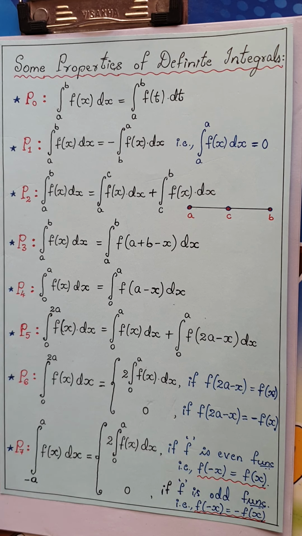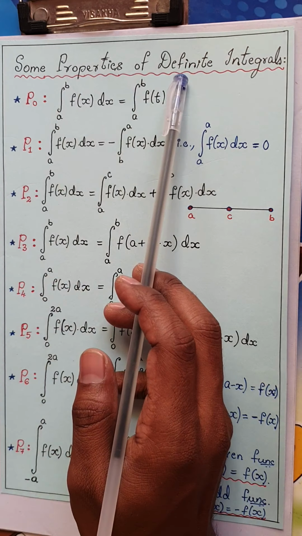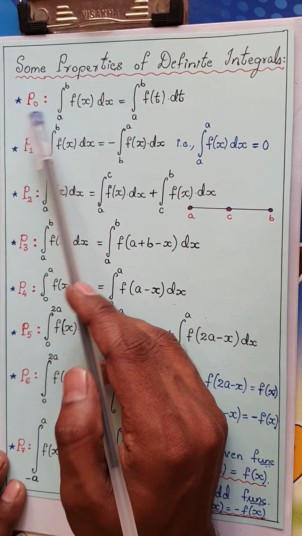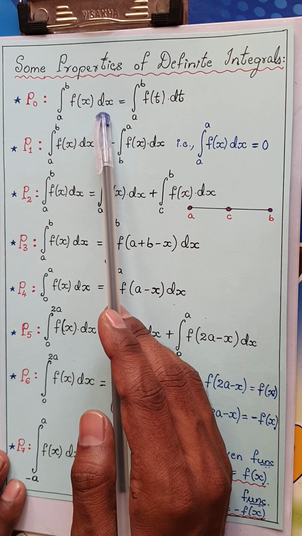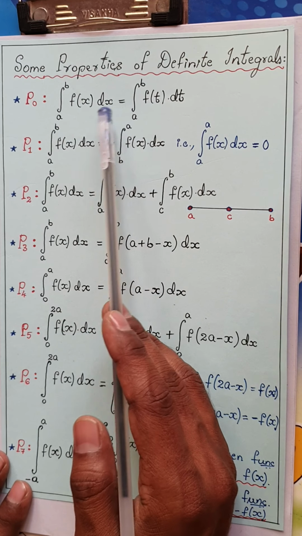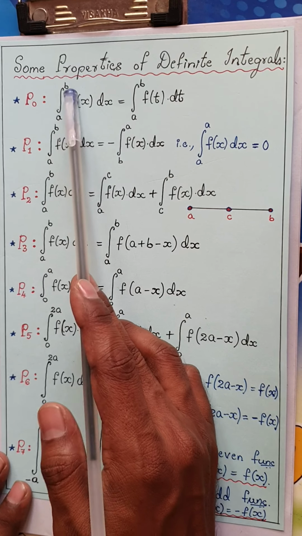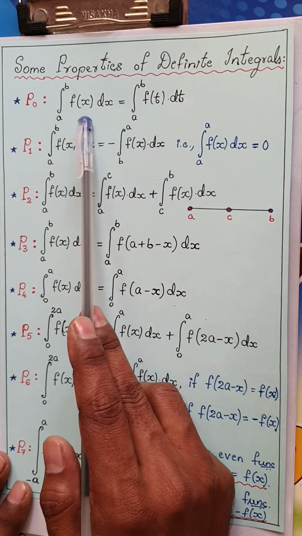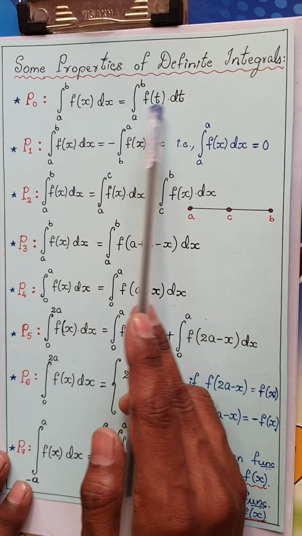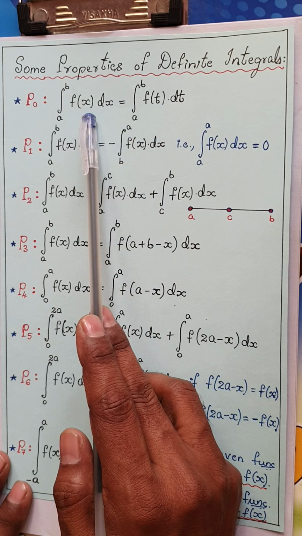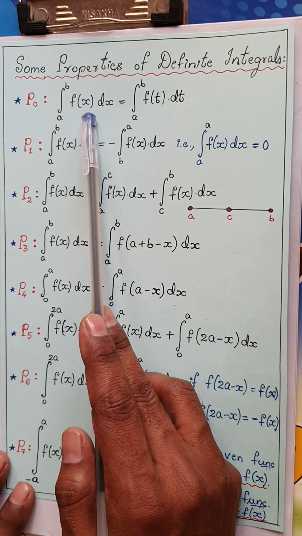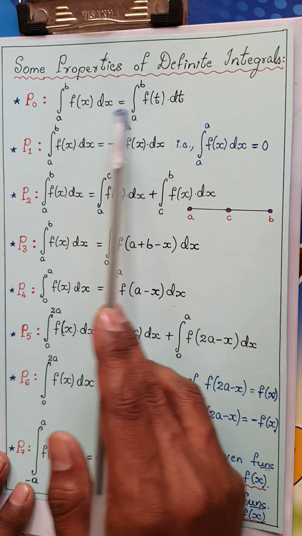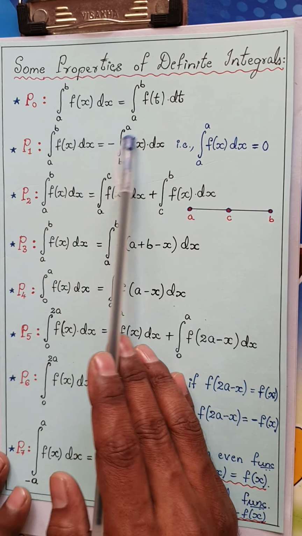Right. So the properties of definite integrals, I'll just rush through the properties and then we can go into the proofs of it. P naught, though you take it as a property, it is a property but not a property, just like a joker it is. That is, integral from a to b f of x dx is the same as integral from a to b f of t dt. If you have any other variable, maybe f of t or f of theta, you can directly take it as the variable x. That is the property P naught, and you need not label this property as P naught, but it is one of the properties.